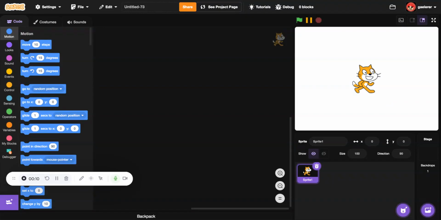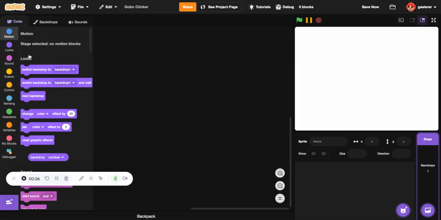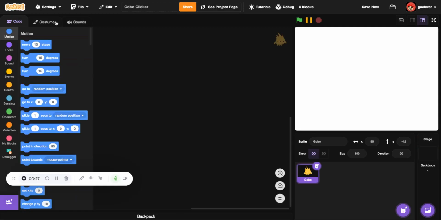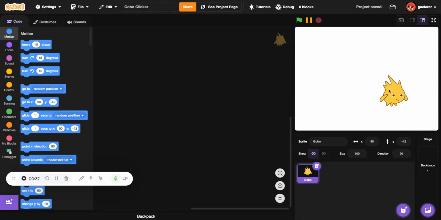So let's get started. I'm going to make a Goba clicker. I'm going to delete the Scratch cat, and I'm going to search for the Goba in the Scratch gallery. So there it is. I'm going to delete the other Gobas. So, Goba.